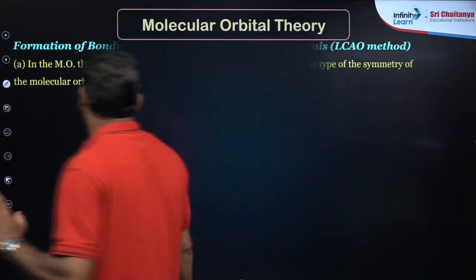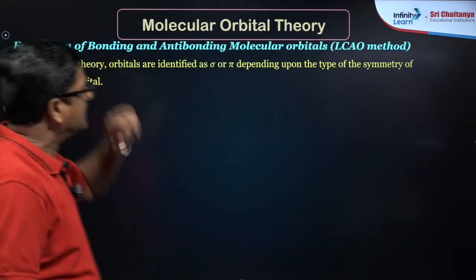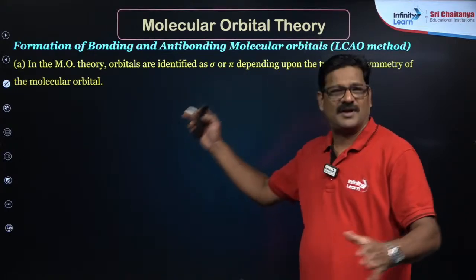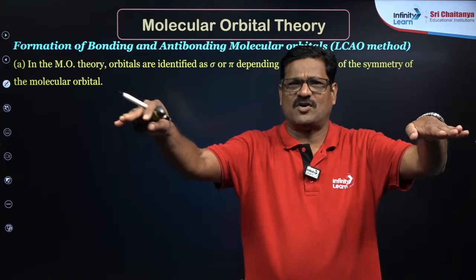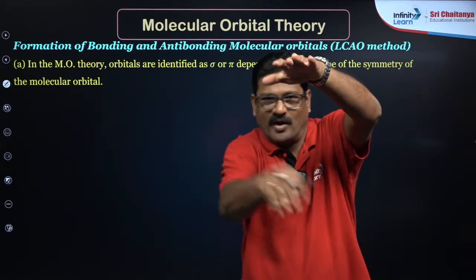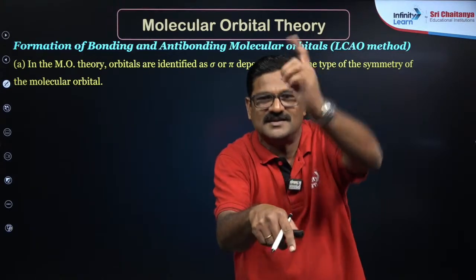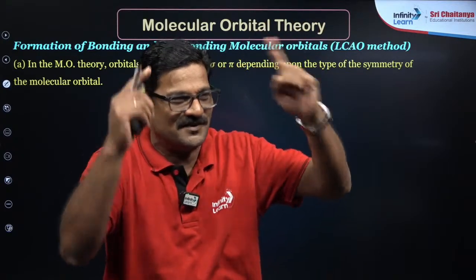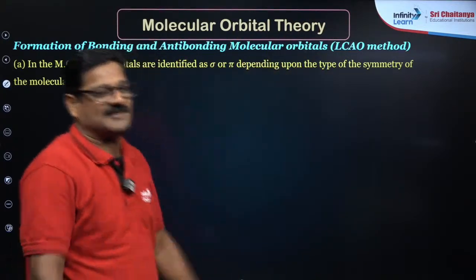Now let's talk about the formation of bonding and anti-bonding molecular orbitals. So when atomic orbitals mix, they give a bonding molecular orbital with low energy and an anti-bonding orbital with high energy. So that's the spirit in the class.